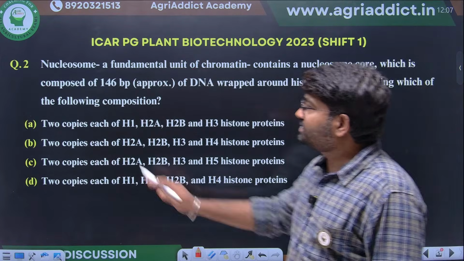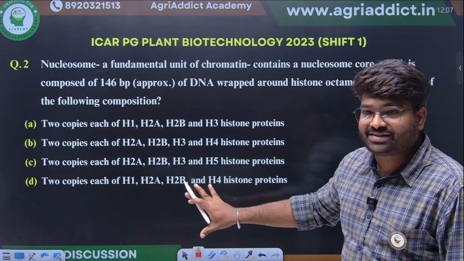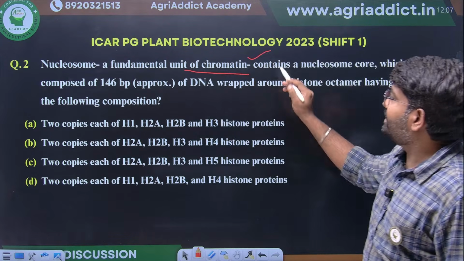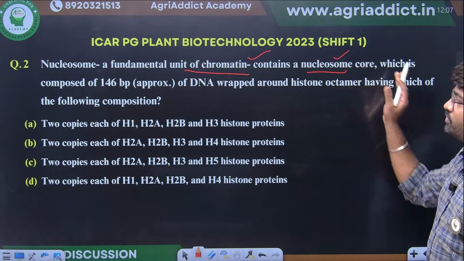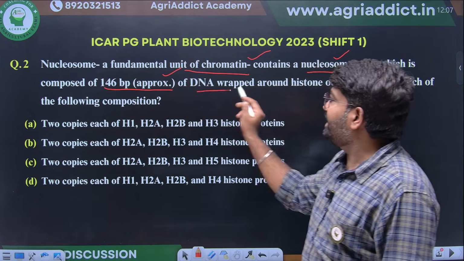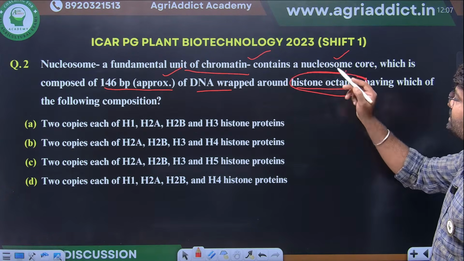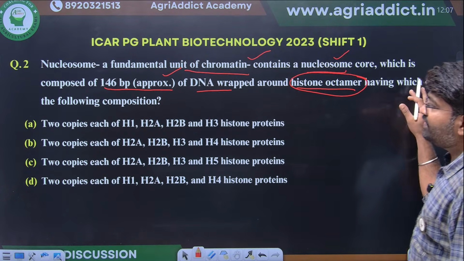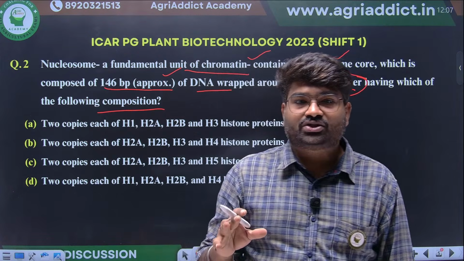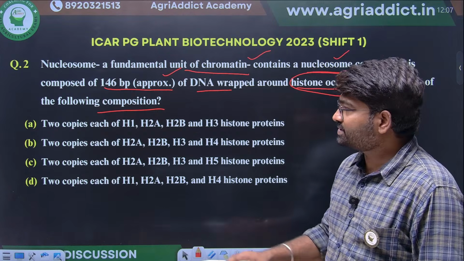Next question. They are asking about histone octamers. Can anyone match and let me know? Nucleosome, a fundamental unit of chromatin, contains a nucleosome core composed of 146 base pairs of DNA wrapped around the histone octamer. They are asking which composition the histone octamer has.